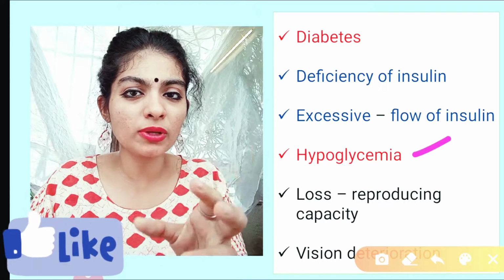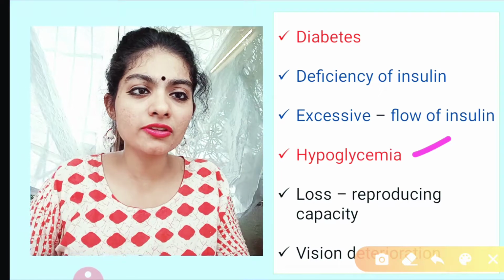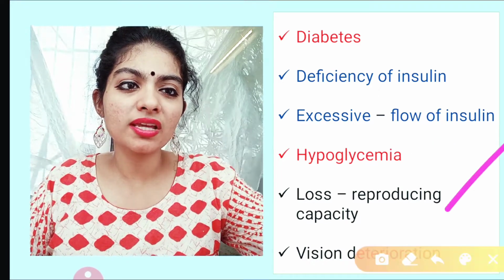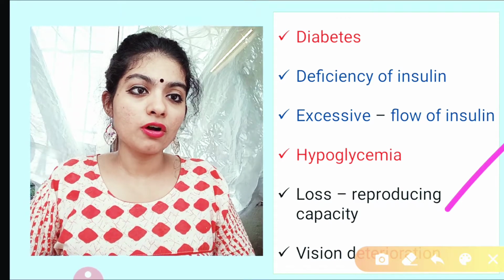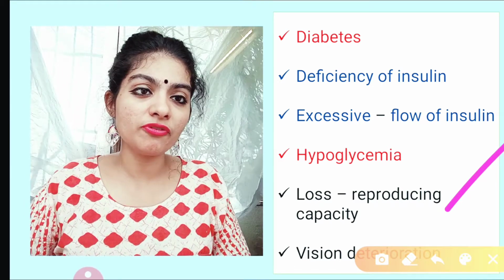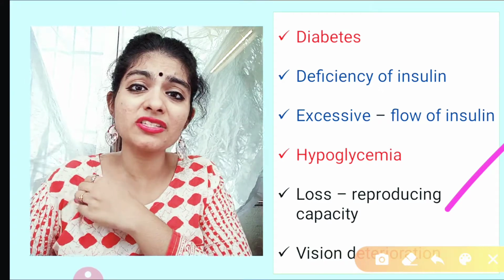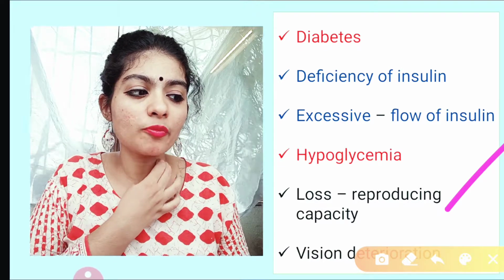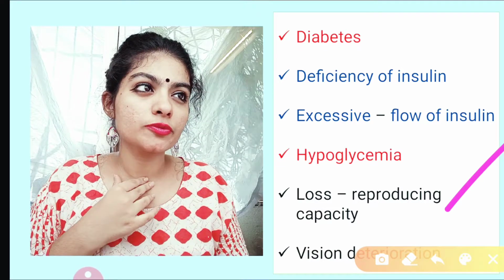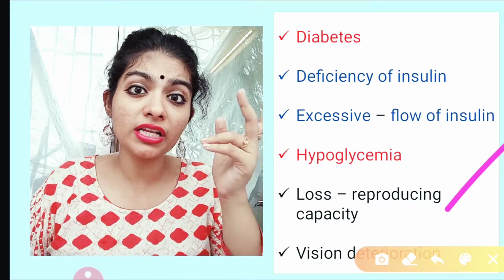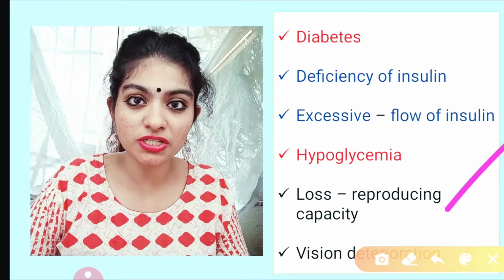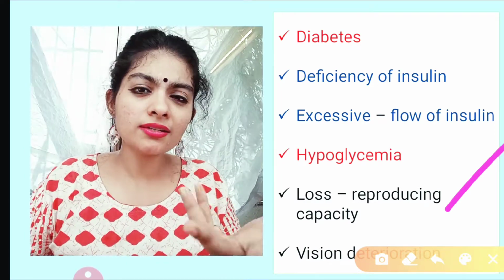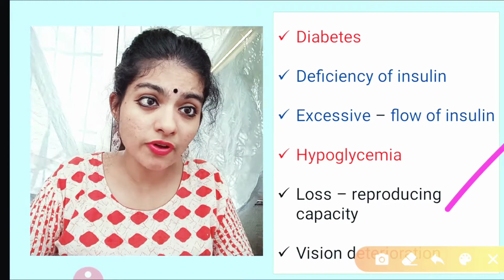Let's break the term. Hypo means below, and glycemia is again related to sugar. So low sugar level. This leads to other problems like loss of reproductive capacity, because during pregnancy, especially in females, they have pre-pregnancy weight issues. The weight drops down when suddenly the sugar level reduces. Then there are problems like unconsciousness. There is a problem in body mass index, which we've already discussed in the previous NCERT session. Okay, what is body mass index? So these are some of the problems caused because of hypoglycemia.